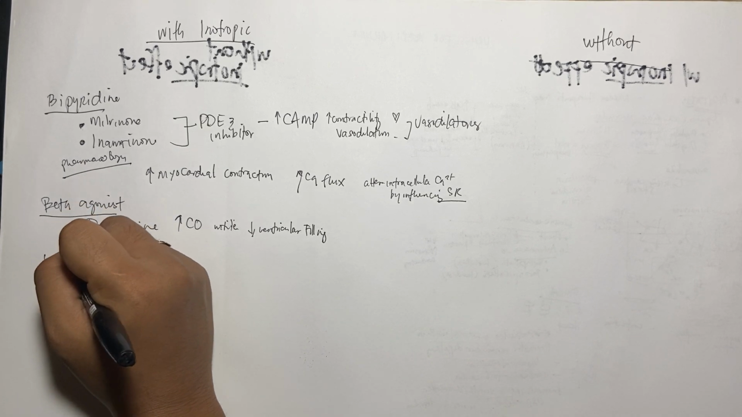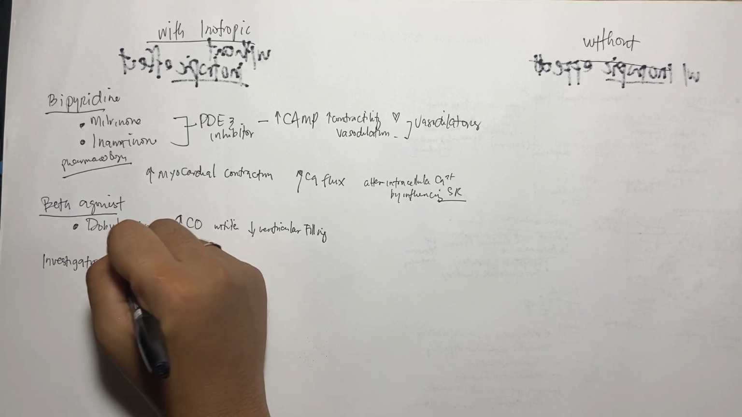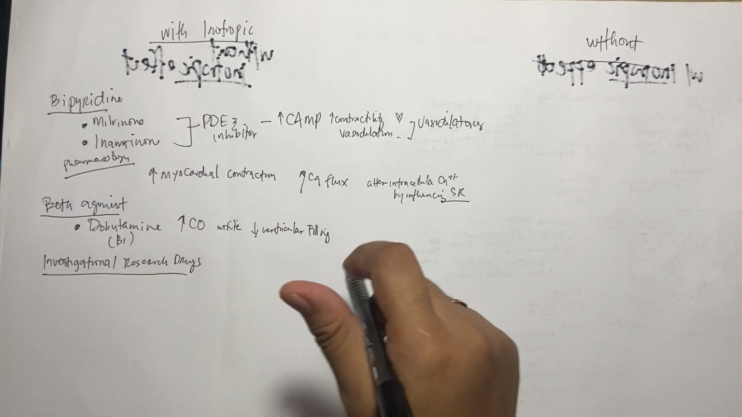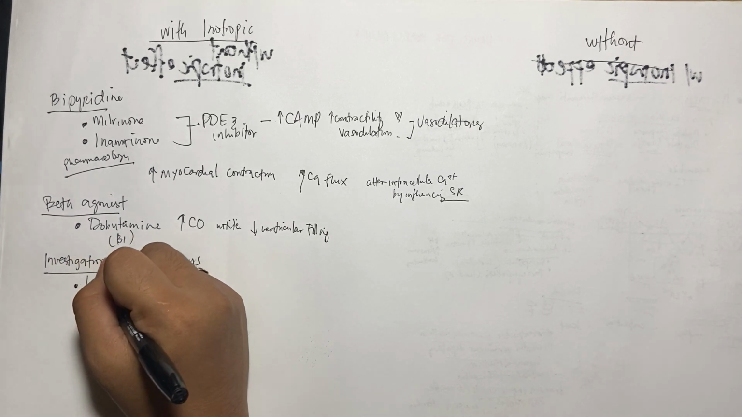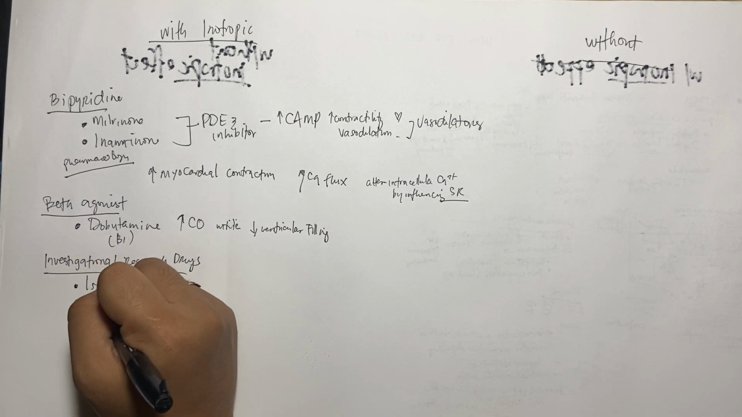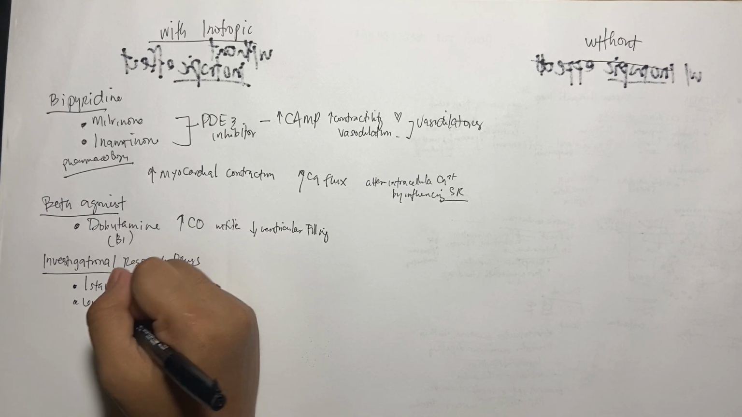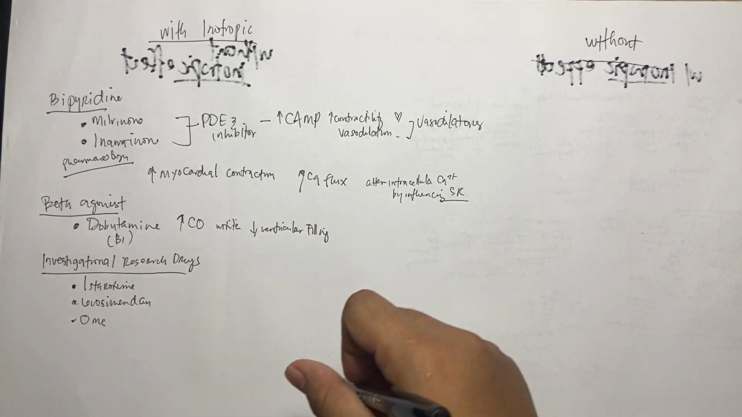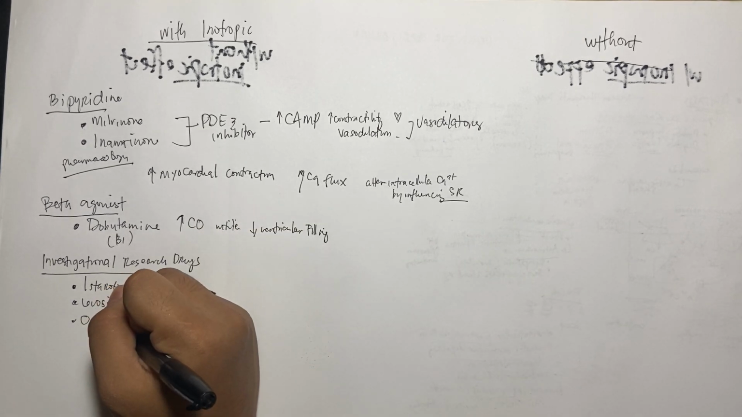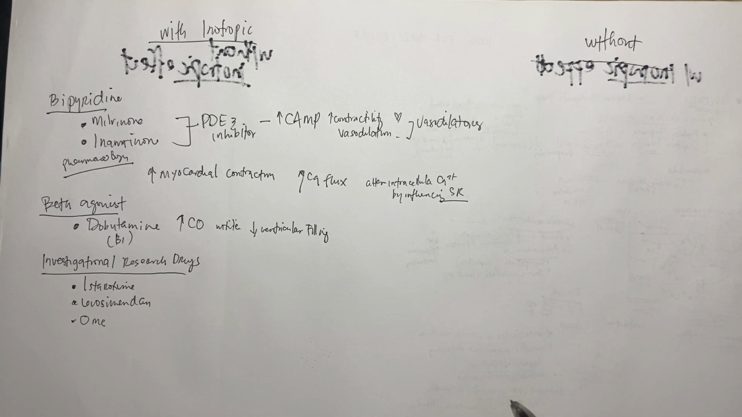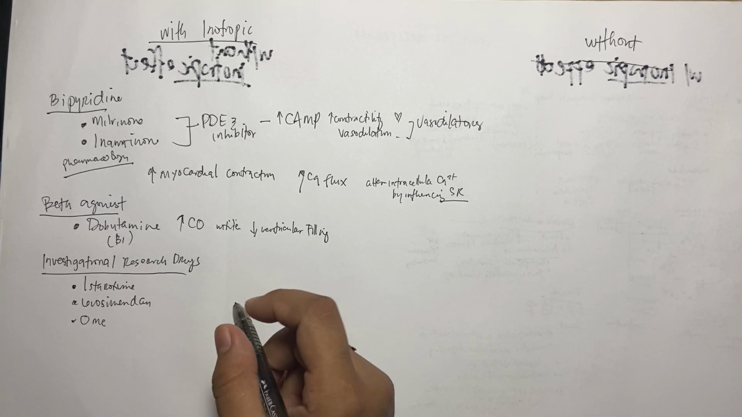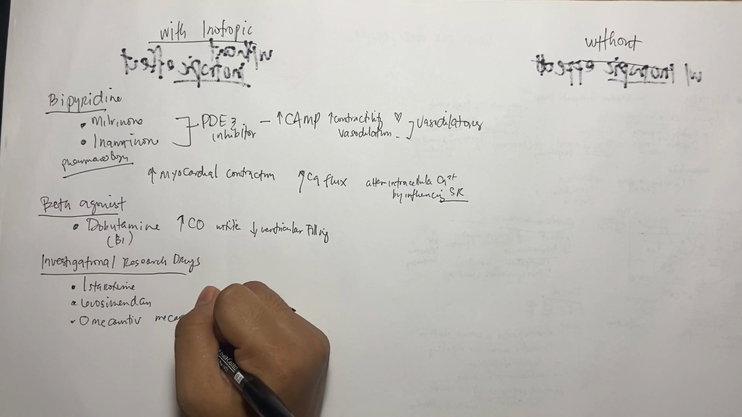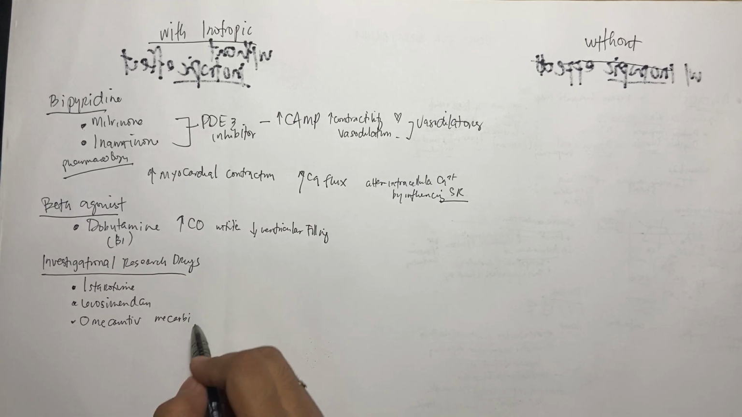And we also have the other investigational research drugs. These are the istaroxime, levosimendan, and the other one, omecamtiv. Kindly check the class. Omecamtiv mecarbil. I am still not sure about this.